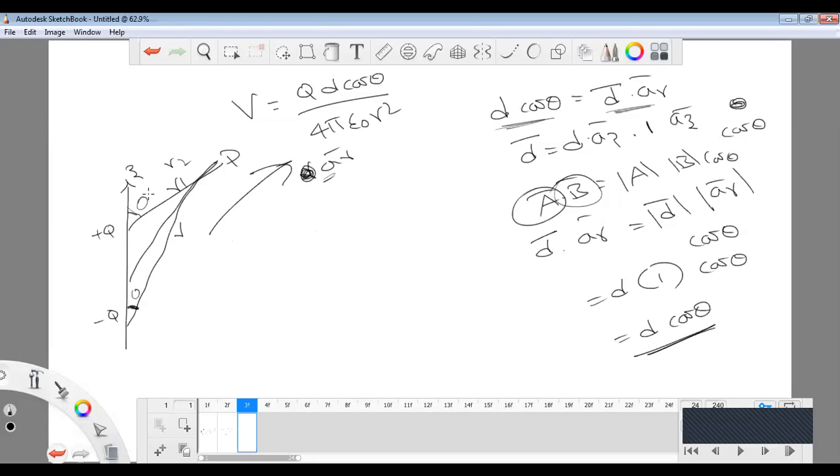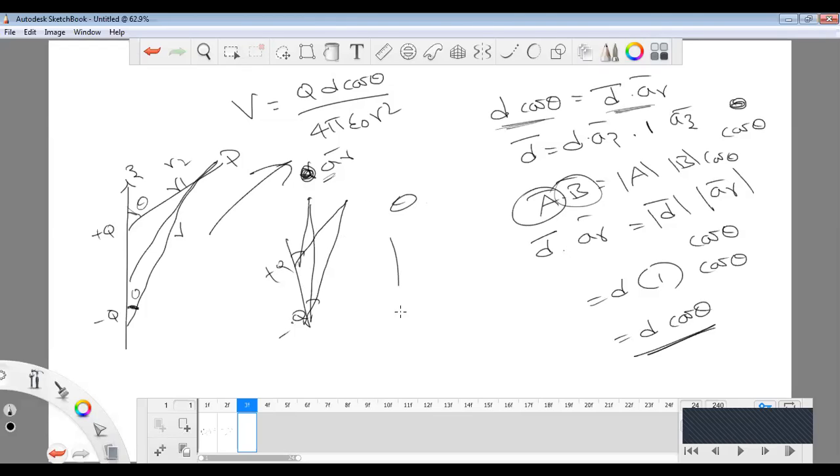Let us take this is the theta value. If you take theta at any point, and this angle changes, automatically this angle changes. That means plus q and minus q. If the point is here, let us take this is the angle. If the point changes here, automatically the angle changes with respect to the two charges, plus q and minus q. So that's why we can take the single angle theta value here.